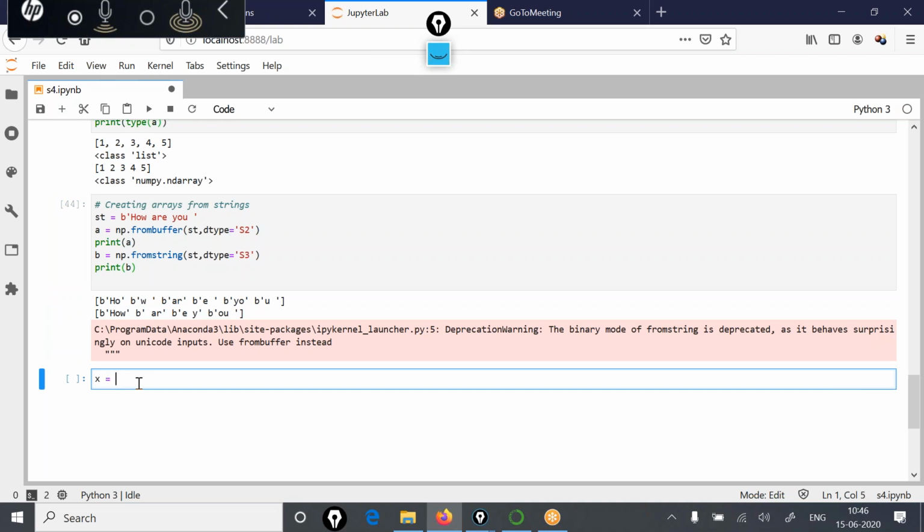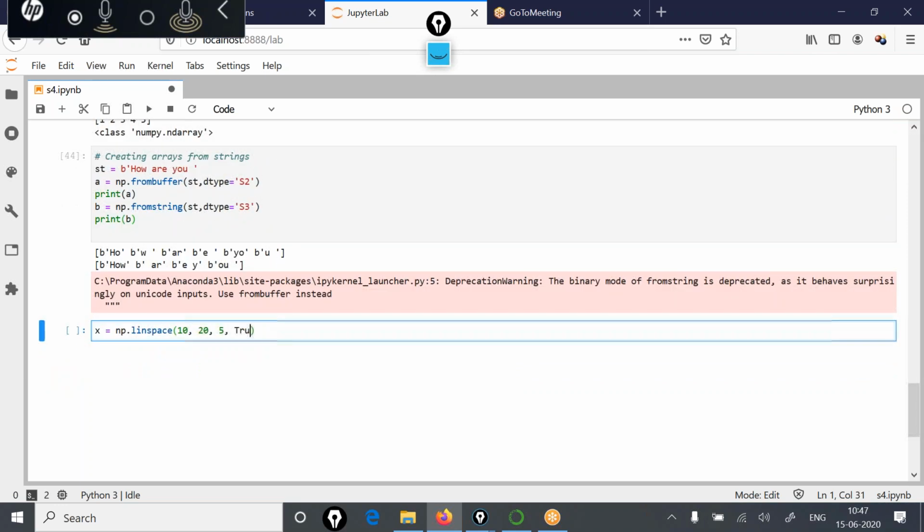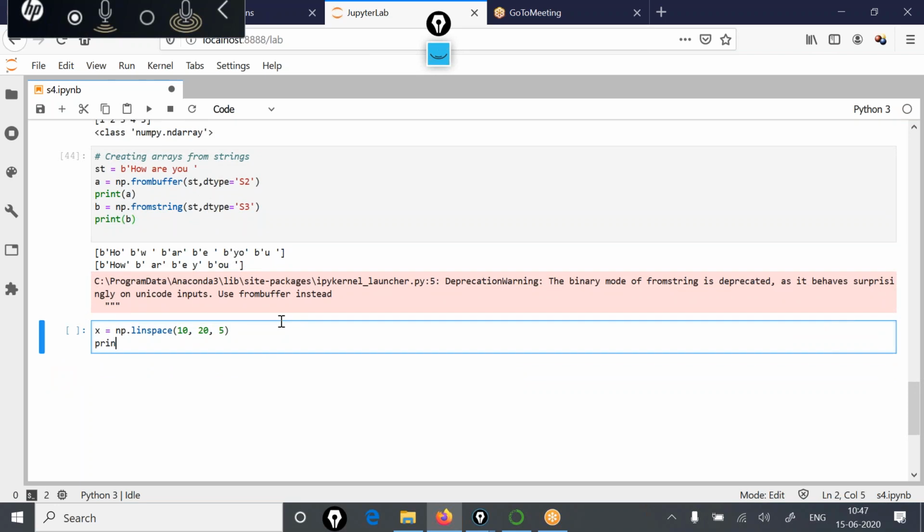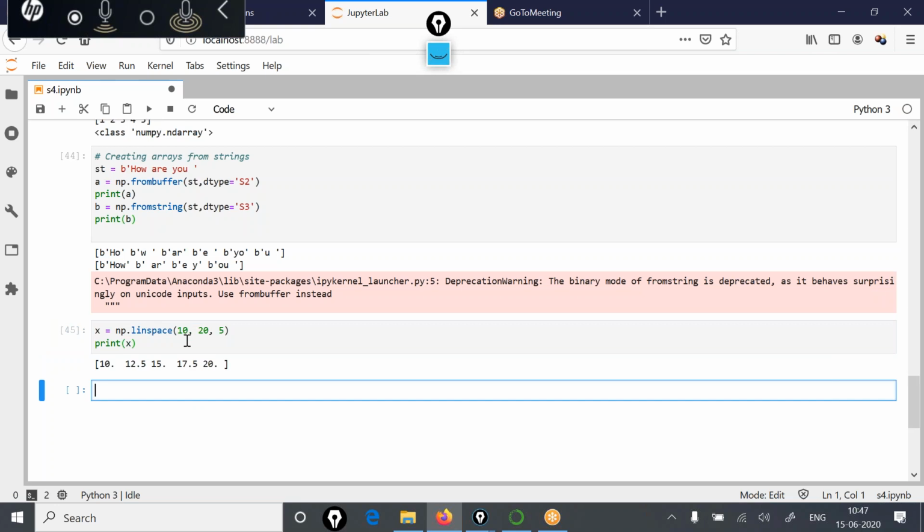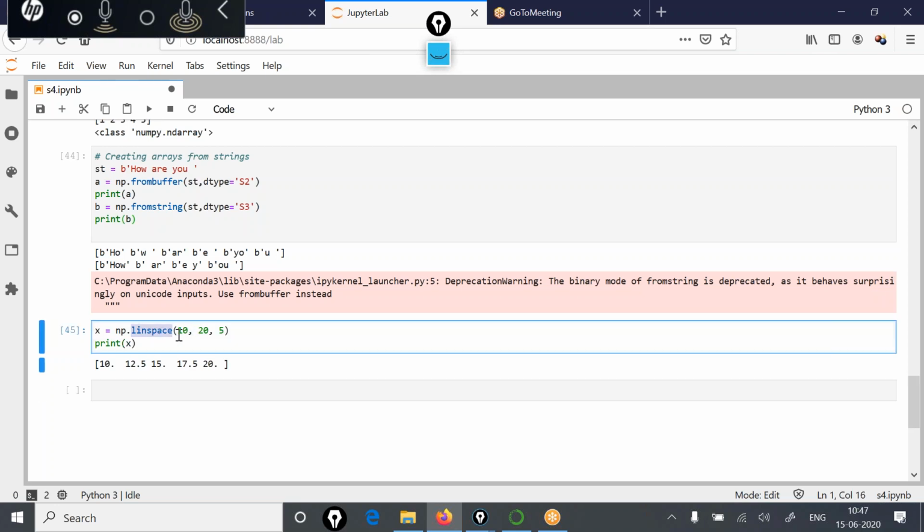Now, let's create our NumPy array like this. x is equal to np.linspace(10, 20, 5, True). Or let's say this only. And print x. So see what has happened. Please try to understand the linspace method, what this method is doing.